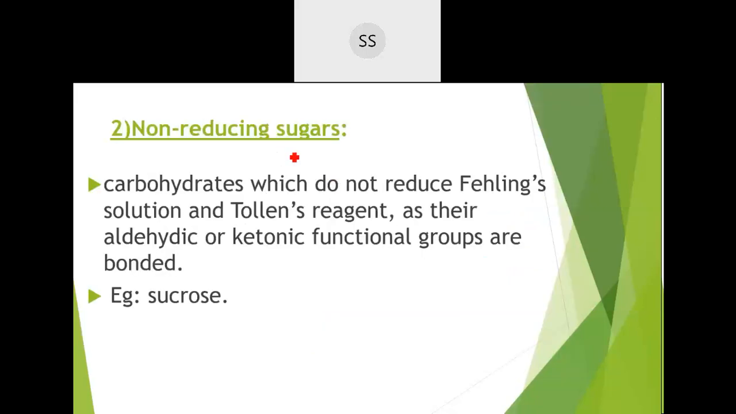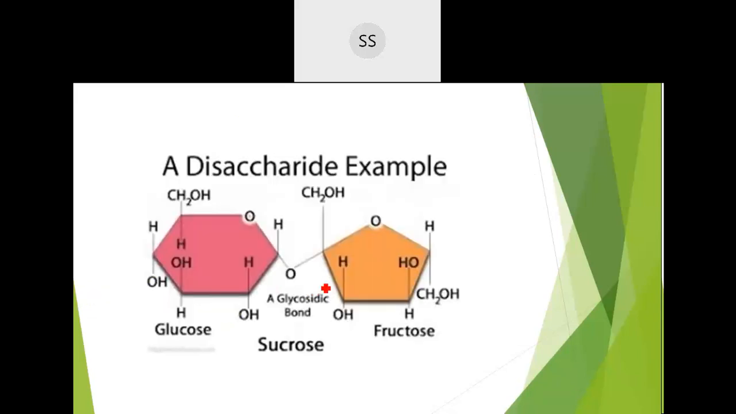Non-reducing sugars will not be able to reduce Fehling solution and Tollens' reagent, because their aldehydic or ketonic groups are bound with each other. For example, in the case of sucrose, they are bound. See, the sucrose structure is this, where this is an alpha position carbon, and here also you have an alpha position carbon which has that main functional group, the aldehydic group and ketonic group. What has happened here is they are bound with each other, so they are not available. When they are not available, Fehling solution cannot be reduced. So sucrose, because its alpha positions are bound, doesn't answer that test.